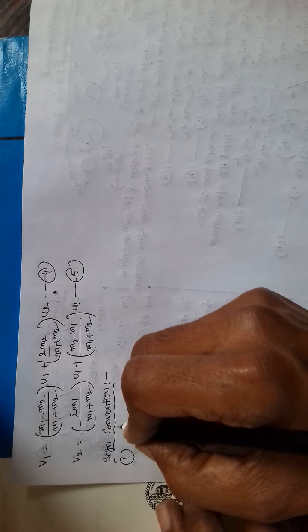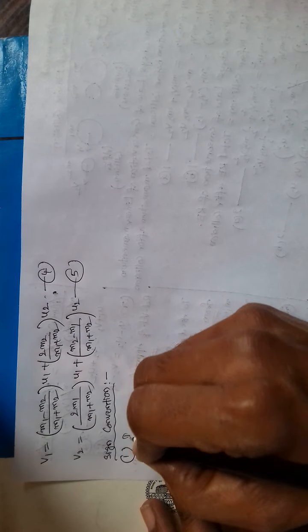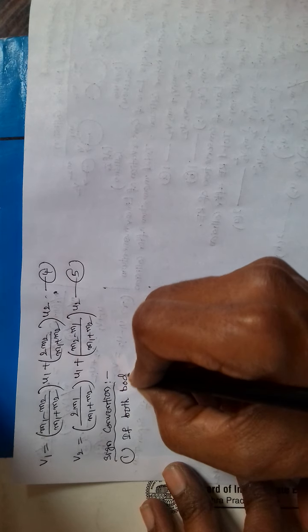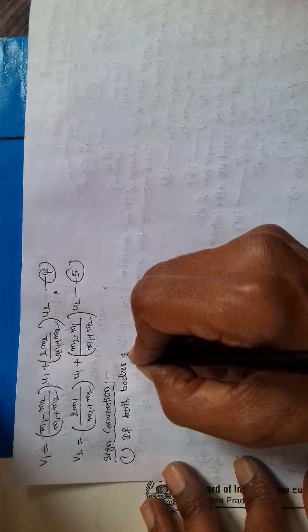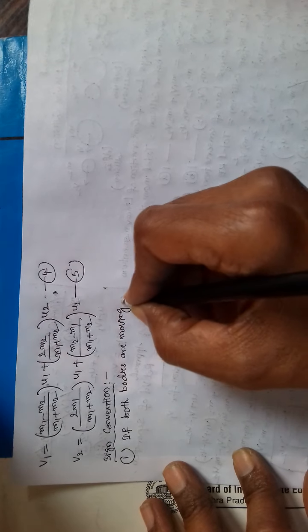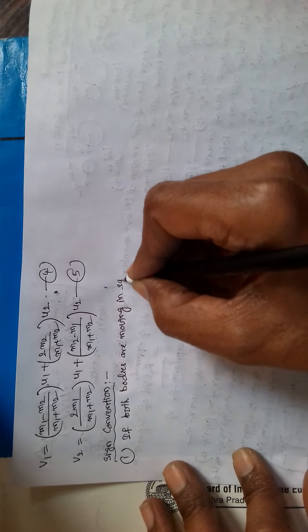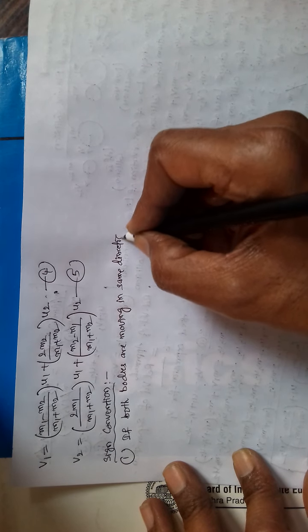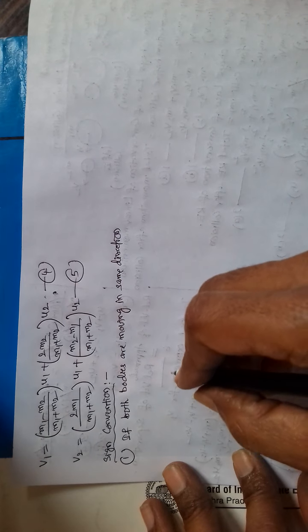Number 1, if both bodies are moving in same direction, suppose they are moving to right hand side in the same direction both.